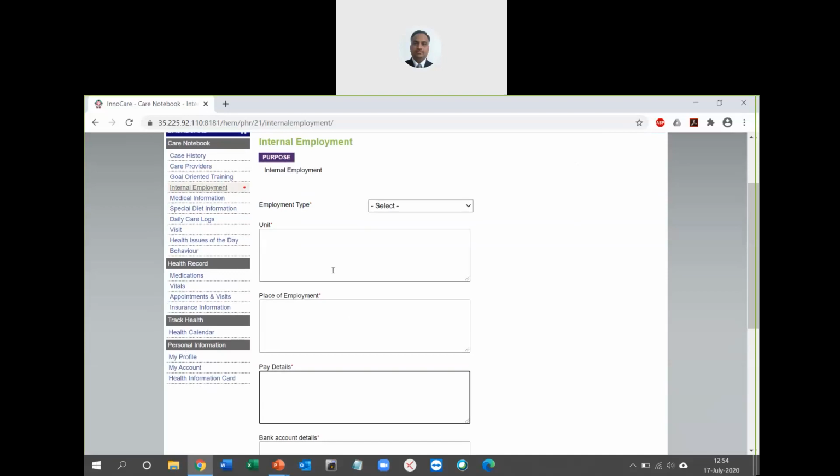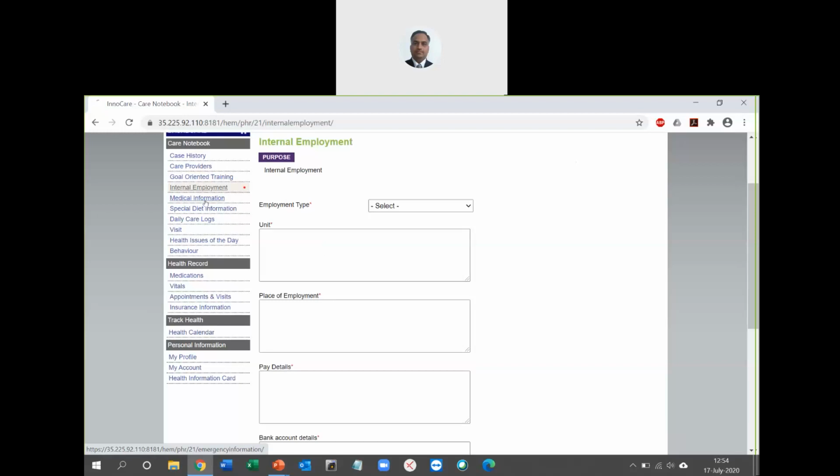This is primarily important for institutes that are engaging their residents, I would say, instead of patients, I would say residents, in paper plate making or some kind of vocational activity, and in turn giving them some kind of employment. So that is your internal employment.